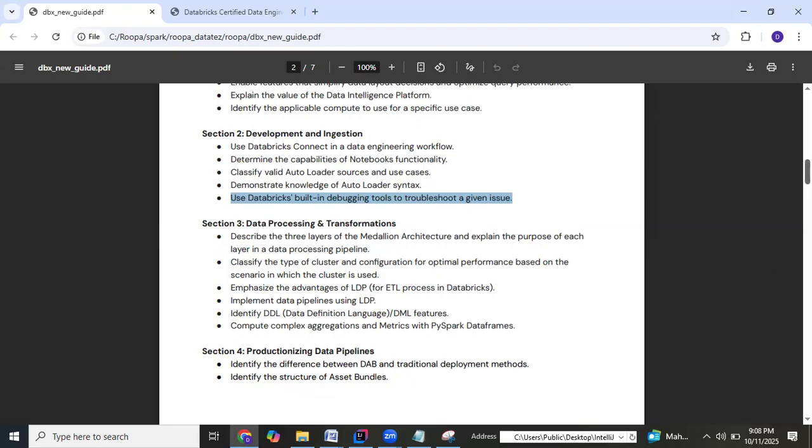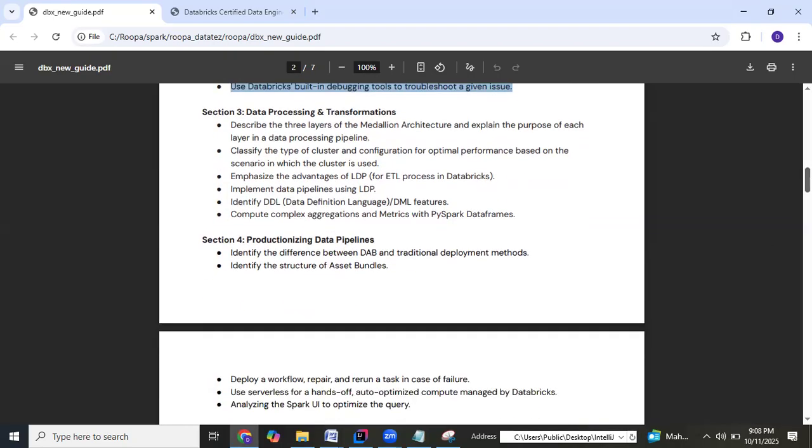Fine. So next is the data processing and transformation, ELT with Spark. That was the section earlier. Now you could see that it's being replaced with data processing and transformation. This is where the concentration is on the medallion architecture. It's about how do you process your data once you bring it into the platform, right? And what are the different types of compute options you have? The job clusters, interactive clusters, the serverless clusters, right?